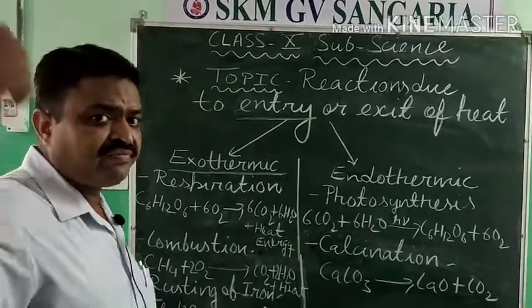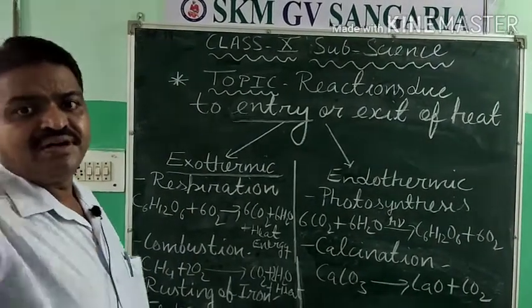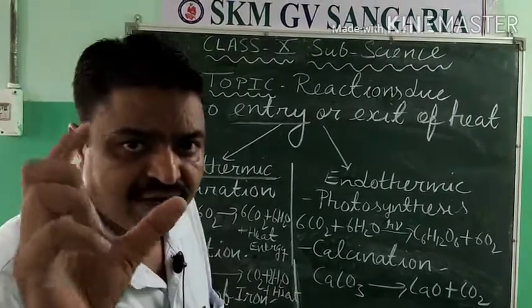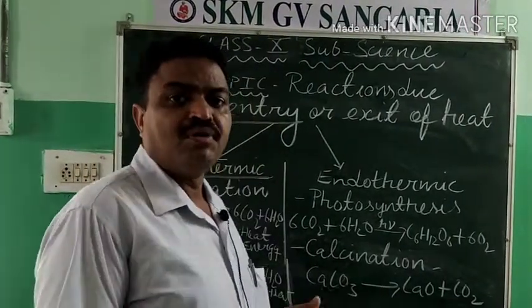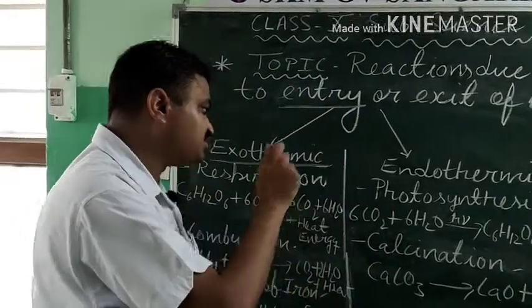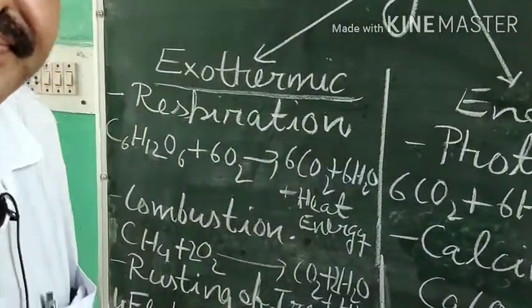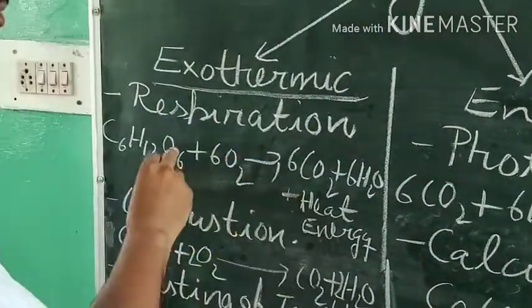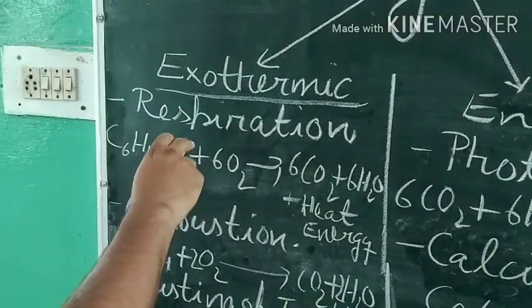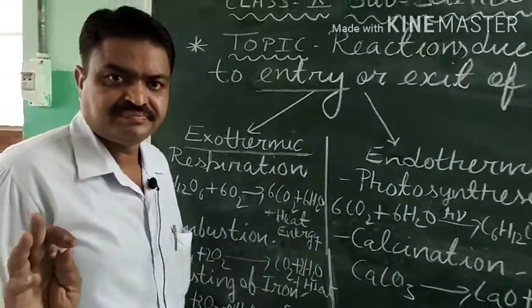Like the food that we take, in that food is found carbohydrate. That carbohydrate is oxidized, and due to the oxidation heat is released. So this reaction is an example of an exothermic reaction.